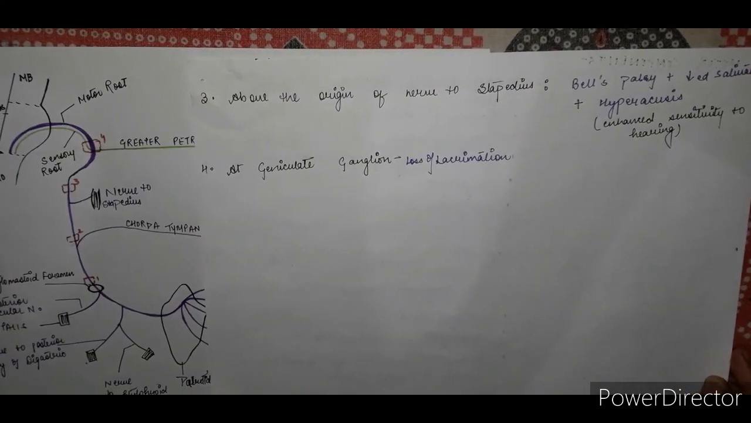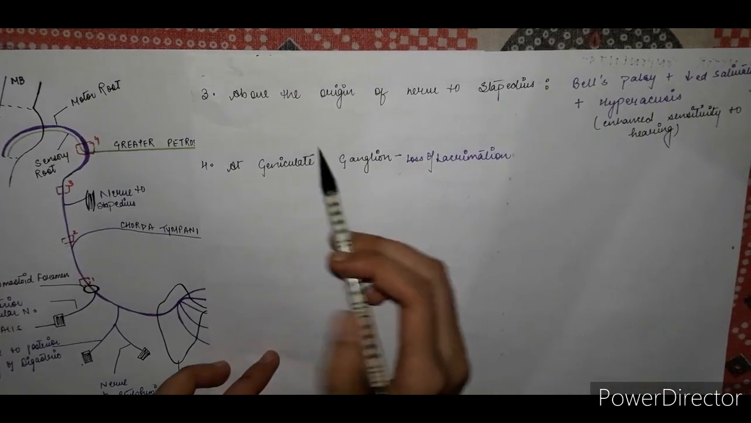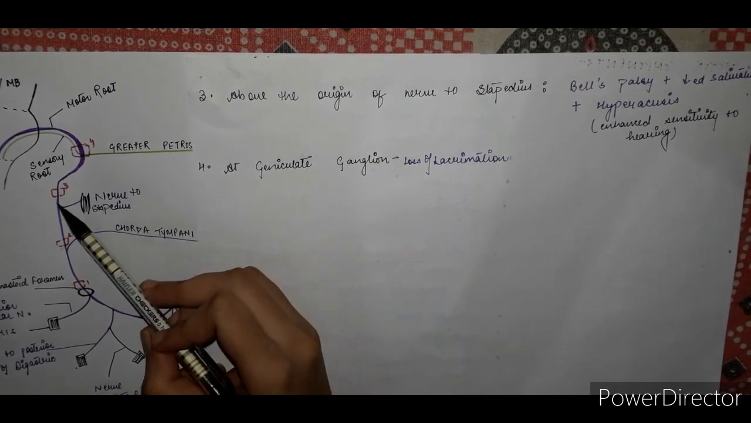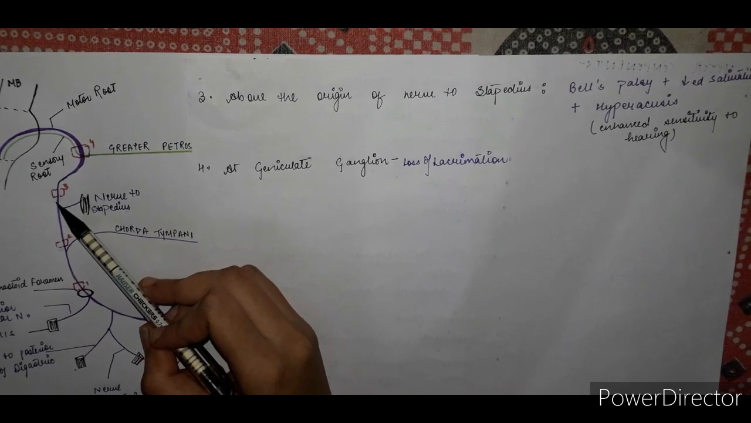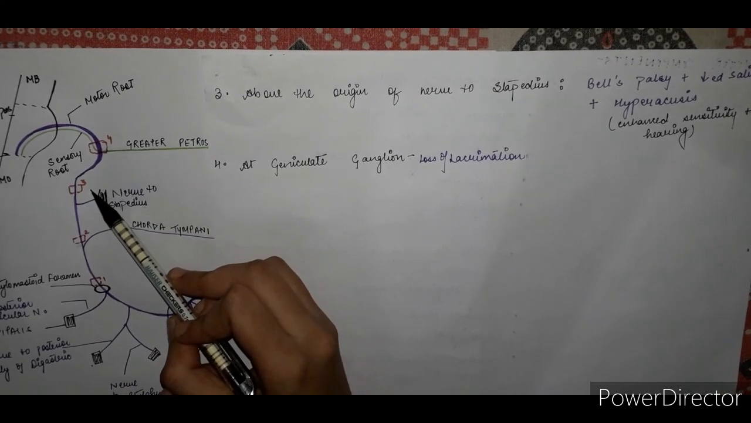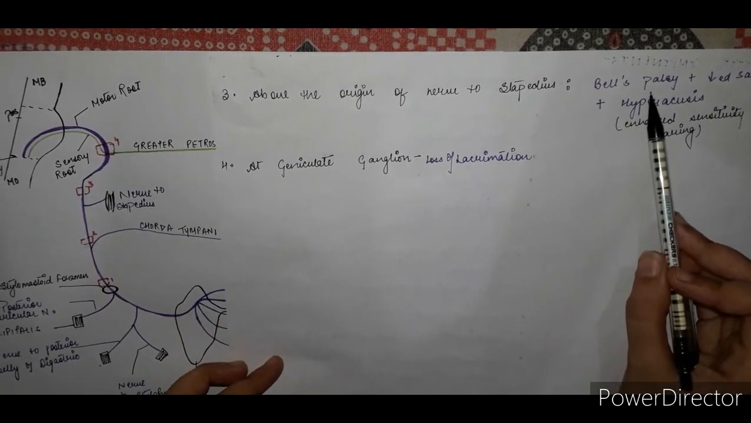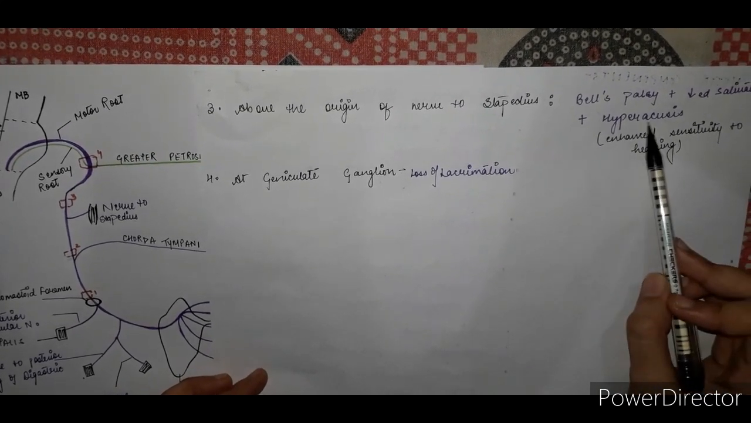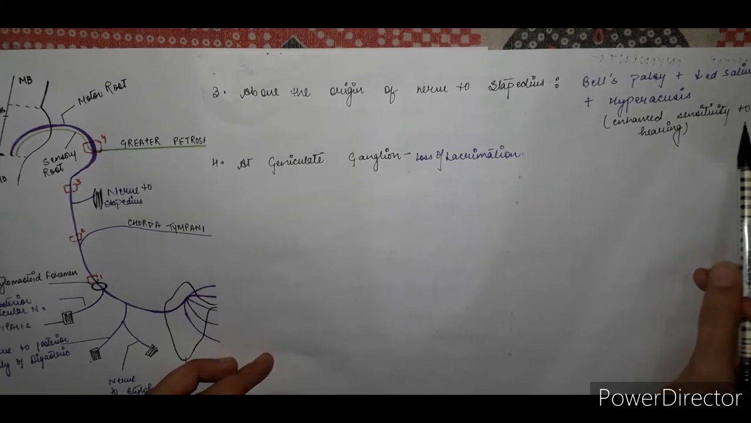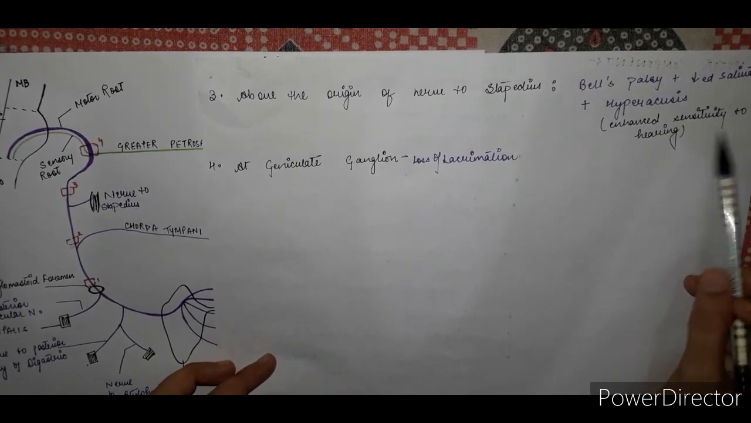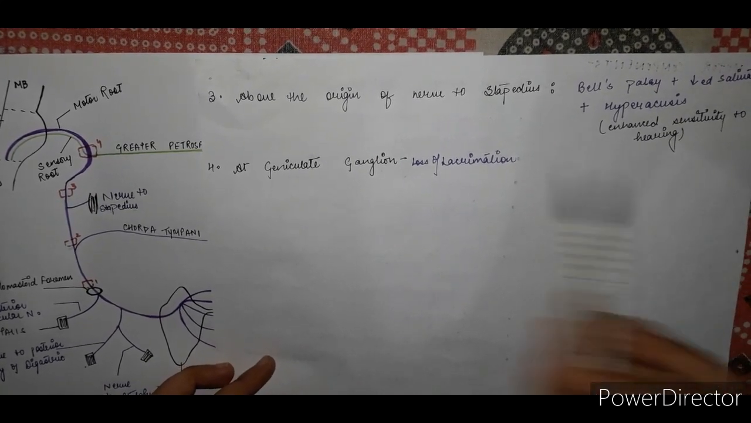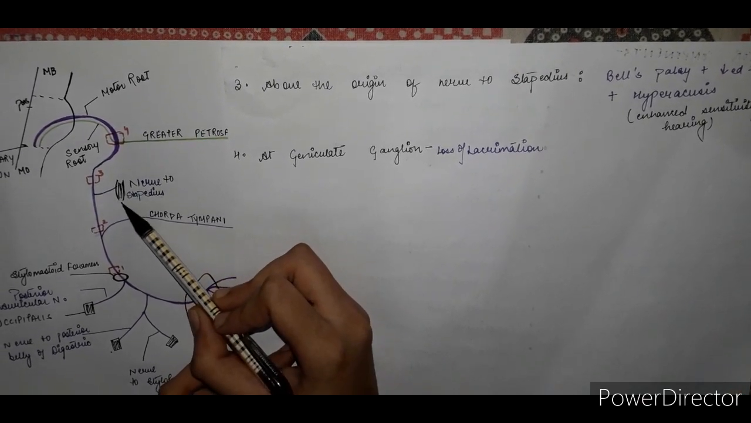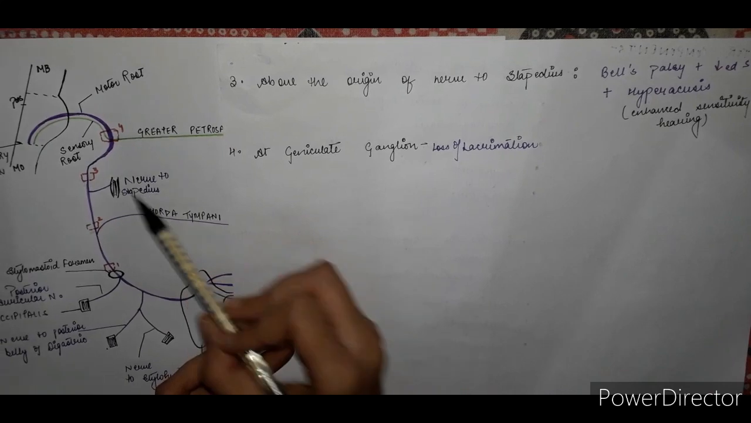Now, the third site of lesion is above the origin of the nerve to stapedius. In this diagram, this is the site of lesion. In this, along with Bell palsy and decreased salivation, there is hyperacusis. Hyperacusis is what? Enhanced sensitivity to hearing, because the function of the stapedius muscle is related to hearing and vibration senses.